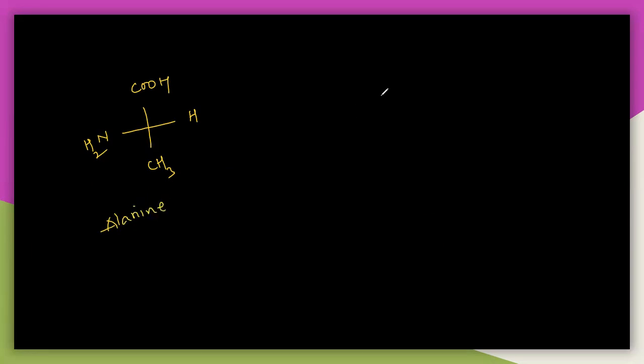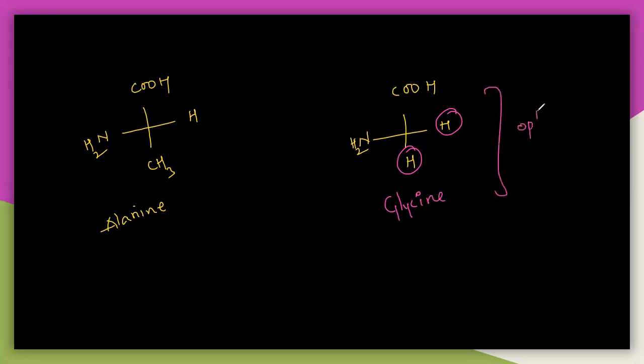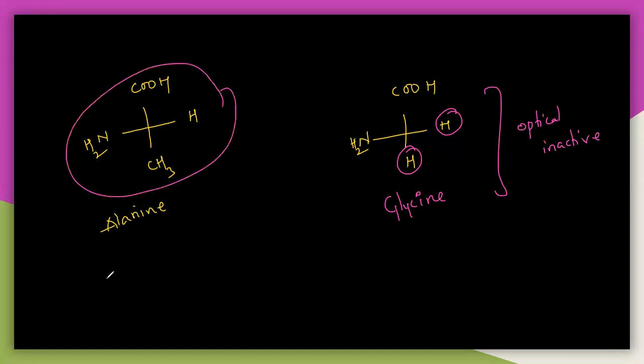So let us say another example. Let us take COOH, NH2, and here I will write hydrogen, here also I will write hydrogen. So now observe this. There are two similar atoms here, that is hydrogen. This molecule is called glycine, an amino acid, and this glycine is optically inactive, but this alanine is